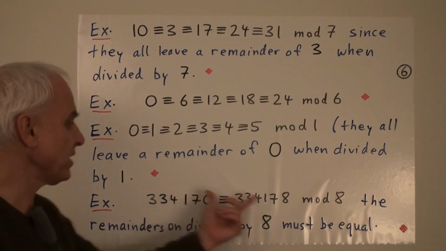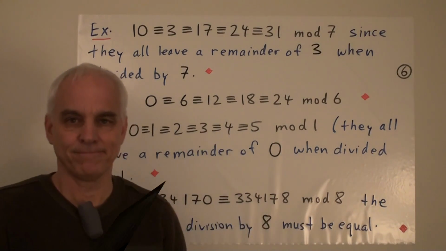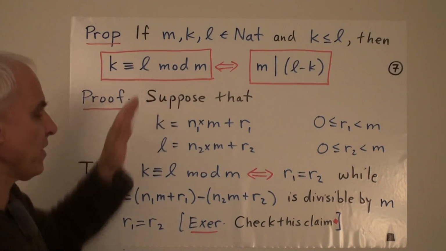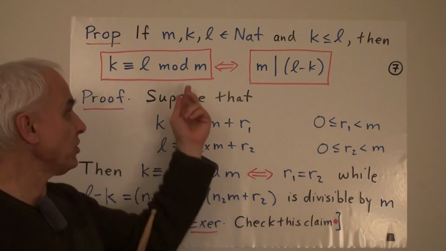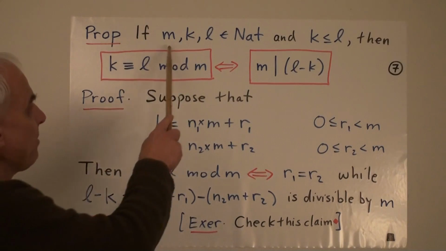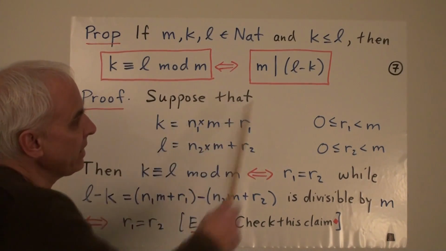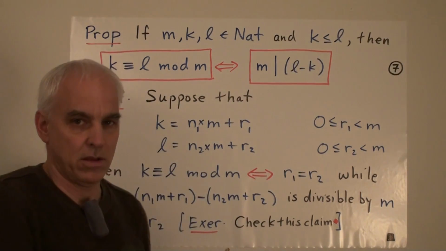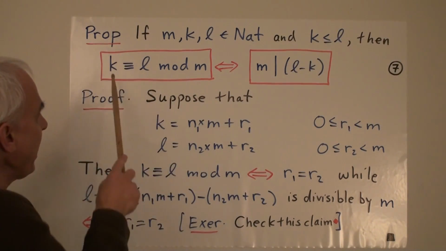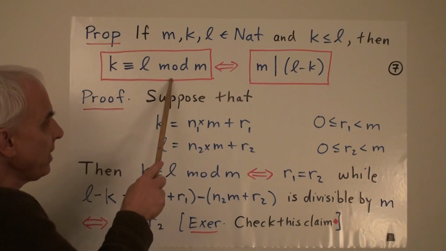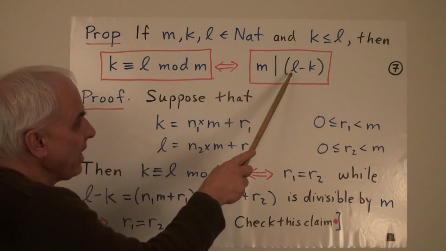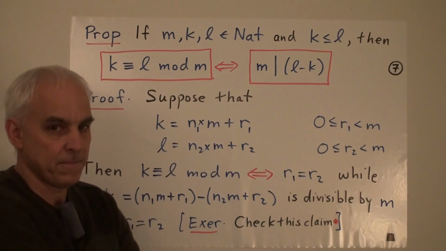So they're congruent mod 8. Now here's another way of thinking about this fundamental definition of things being congruent mod m. Let's say m, k, and l are all natural numbers, and let's suppose for convenience that k is less than or equal to l. Then k is congruent to l mod m is precisely the same as m dividing l minus k.